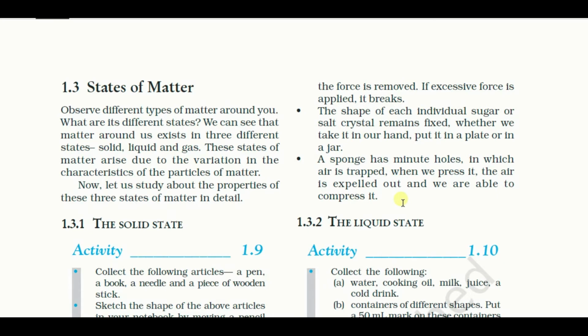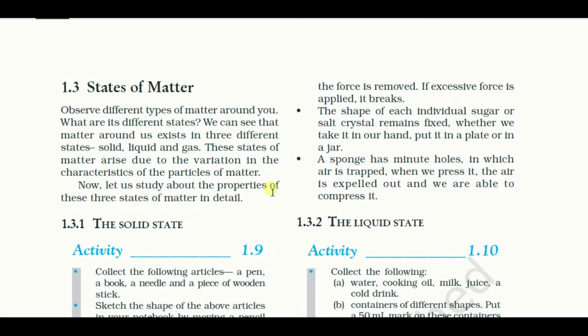Generally, we know that there are three states of matter: solid, liquid, and gases. Except those, there are other states also. Those are the Bose-Einstein condensed state and the plasma state. But here we will only discuss the solid state, the liquid state, and the gaseous state.